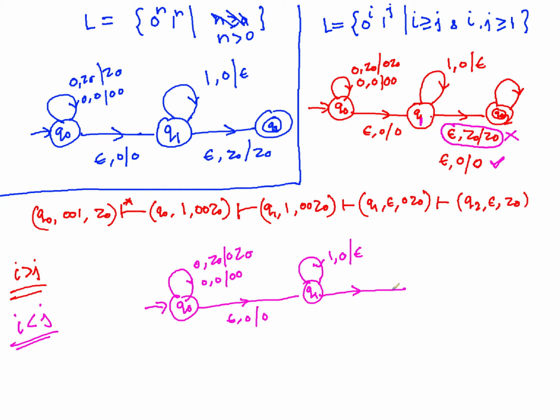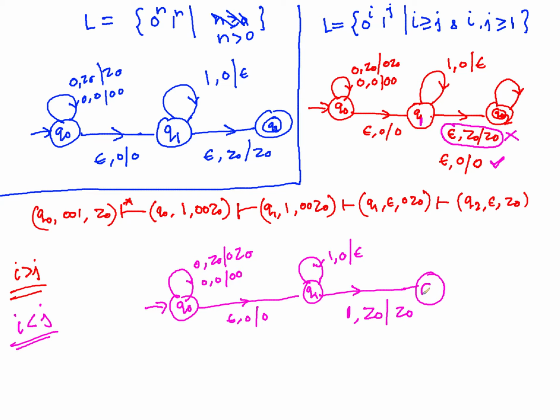So to move further to the acceptance, you have to say that okay, the input is 1 while the top of the stack became z0. Now after this, you are seeing 1, z0, and this is still z0. That's okay. There's nothing on the stack.